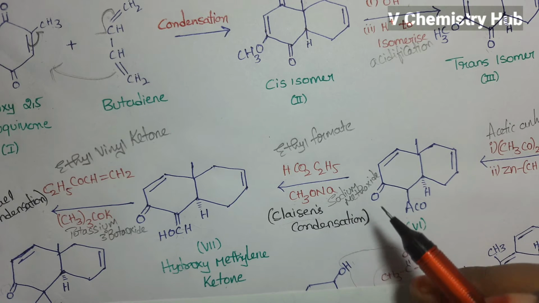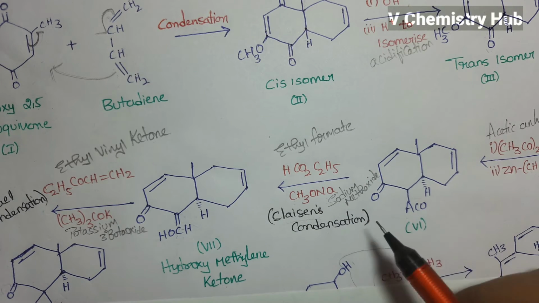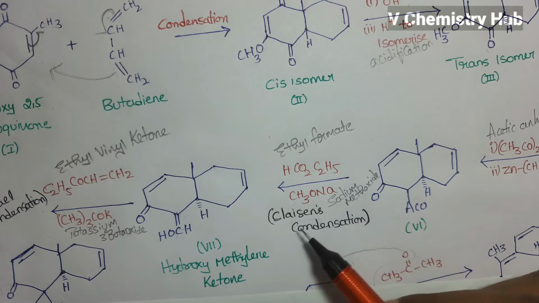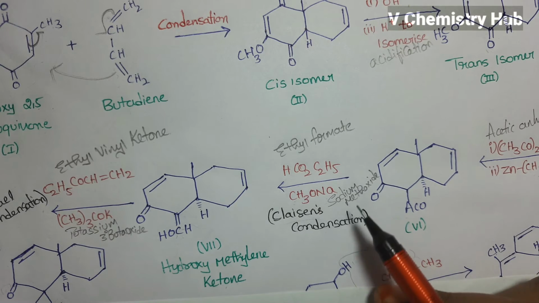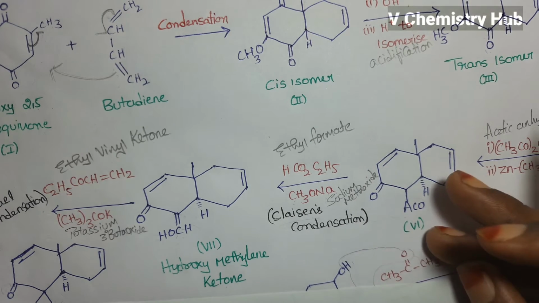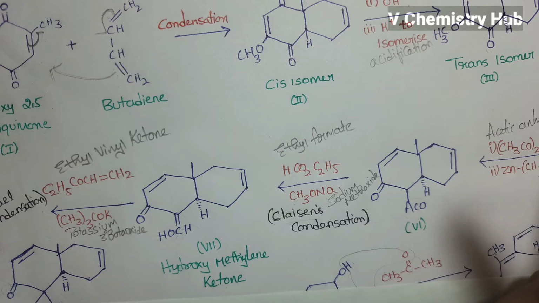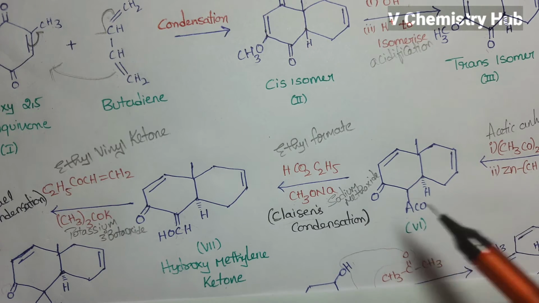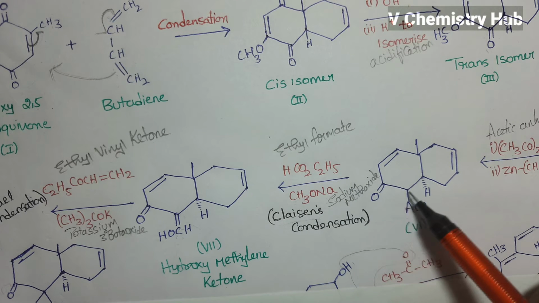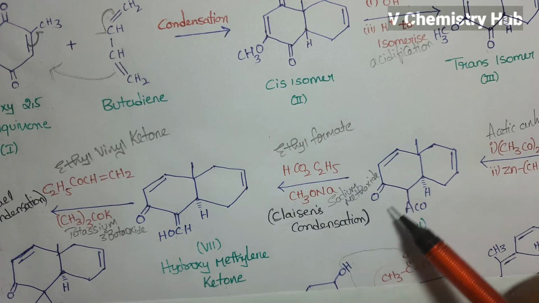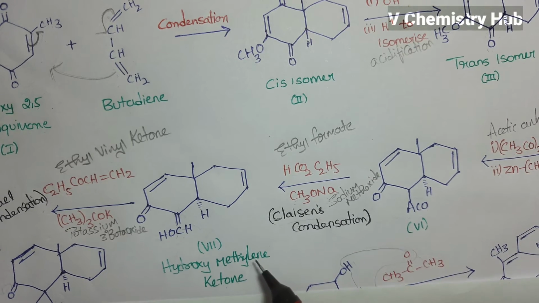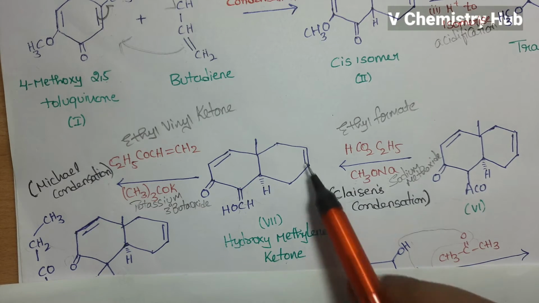So what is meant by Claisen condensation? It is a C-C bond forming reaction. This condensation takes place between either two ester groups or one ester group and one carbonyl group. Here ethyl formate is an ester group, and there is a carbonyl group. So the condensation takes place between an ester group and a carbonyl group. Then we will get the hydroxymethylene ketone.